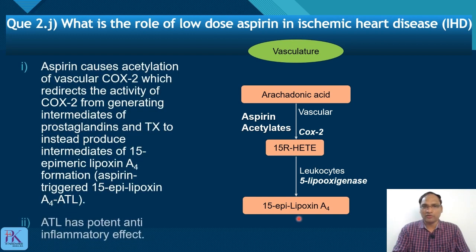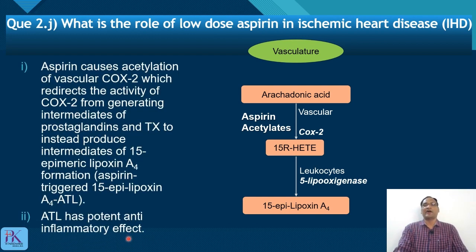It has a potent anti-inflammatory effect. So that is another mechanism of aspirin in the vasculature, production of ATL.